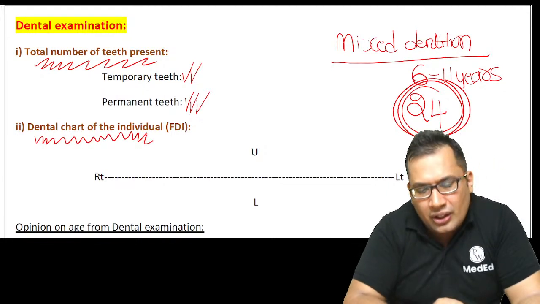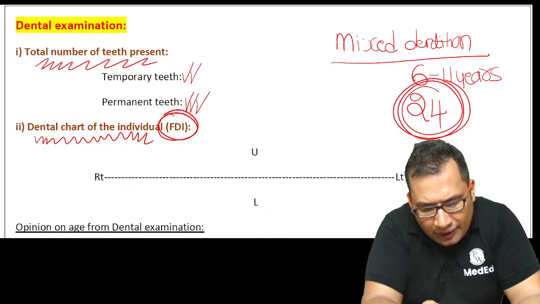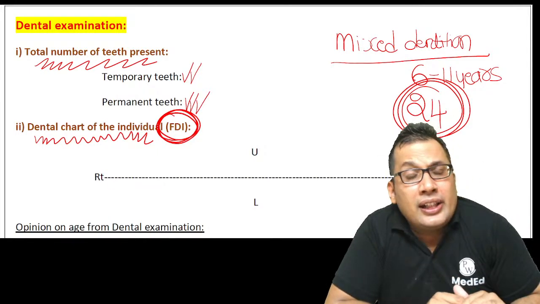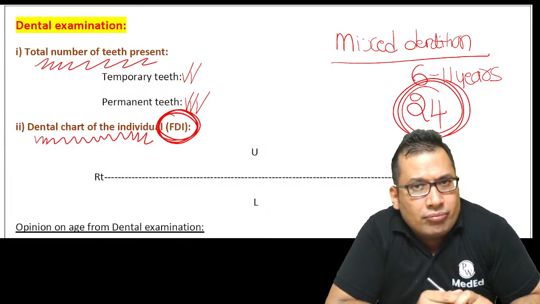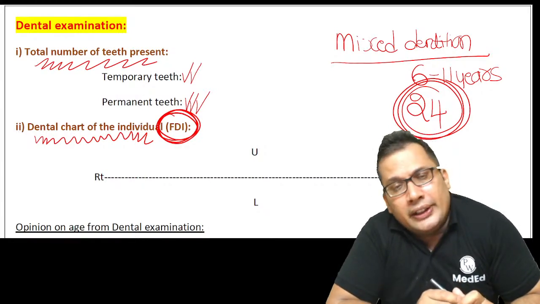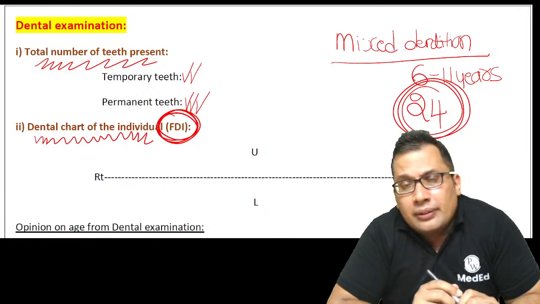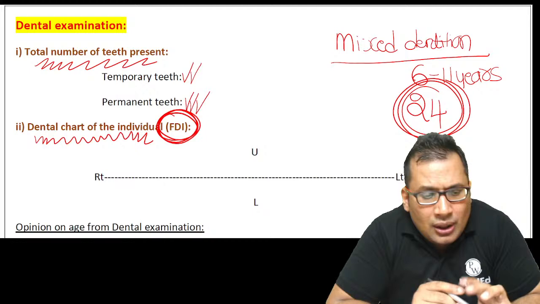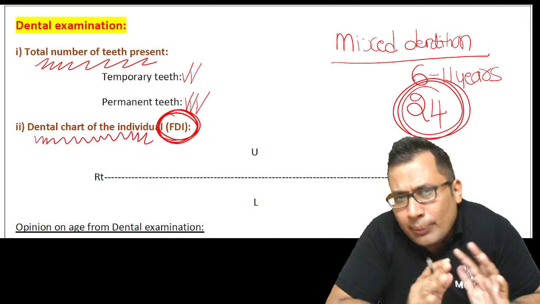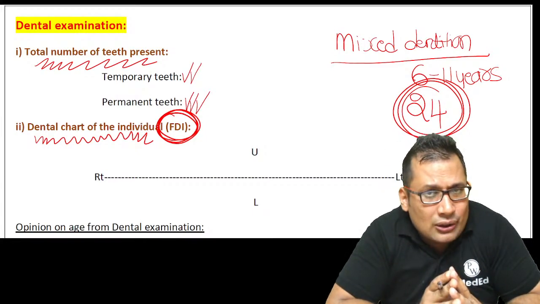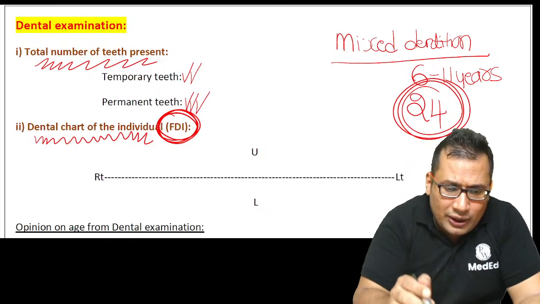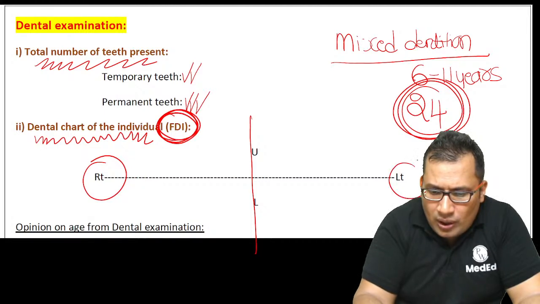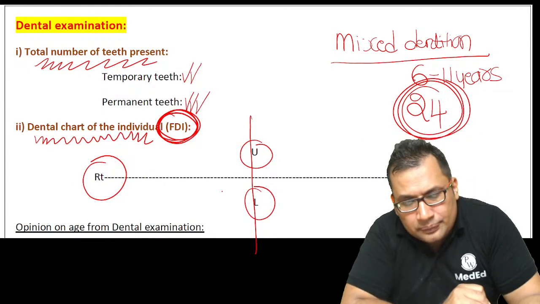The commonly used chart is the FDI chart. What do you mean by FDI? Federation Dentaire Internationale. There are many: modified FDI, FDI, universal method, Palmer notation. Many can be asked in your exam. One commonly followed is FDI, but some institutes also follow the universal method, that is 1 to 32. You need to mention it in the four quadrants: right and left, upper and lower.